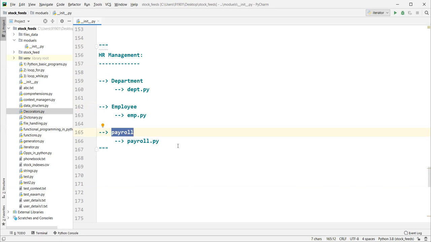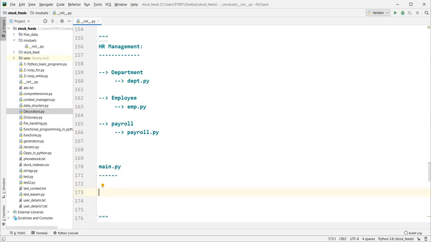After some time, in our application code, there should be some file, some program that will communicate with all these packages.